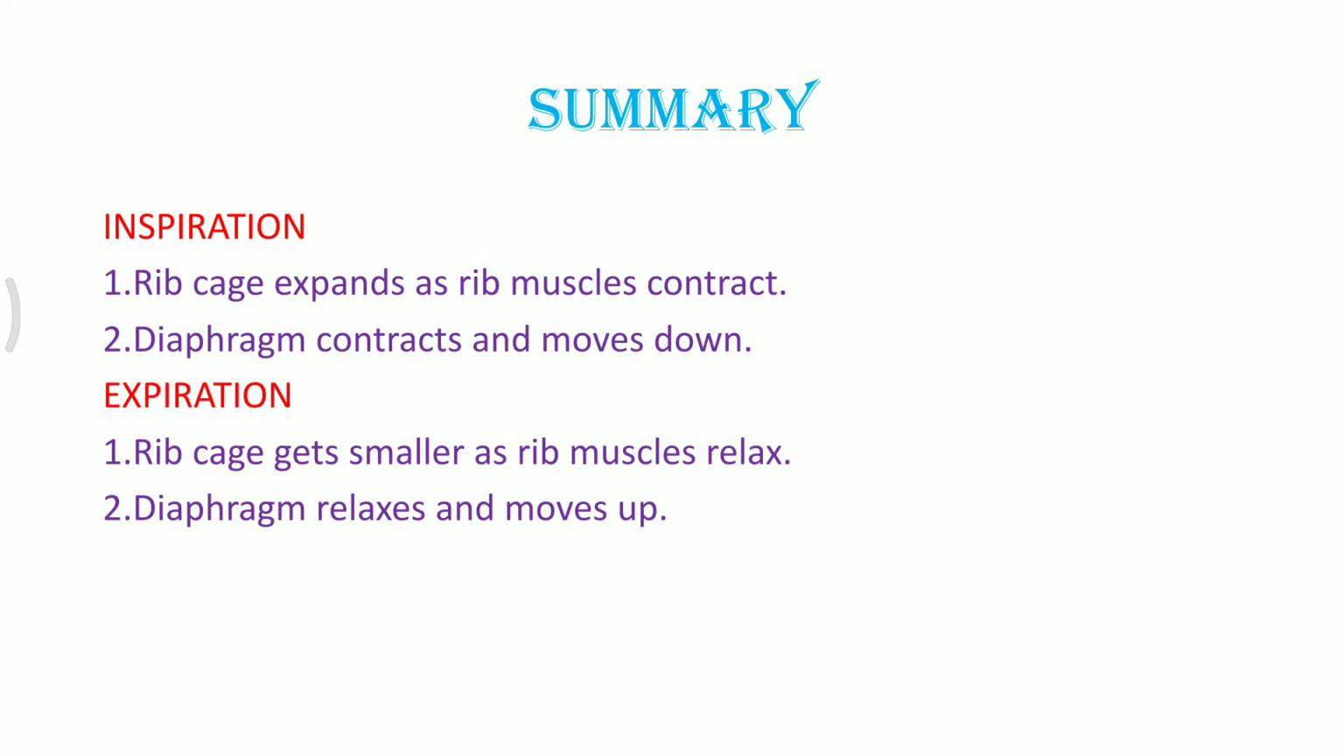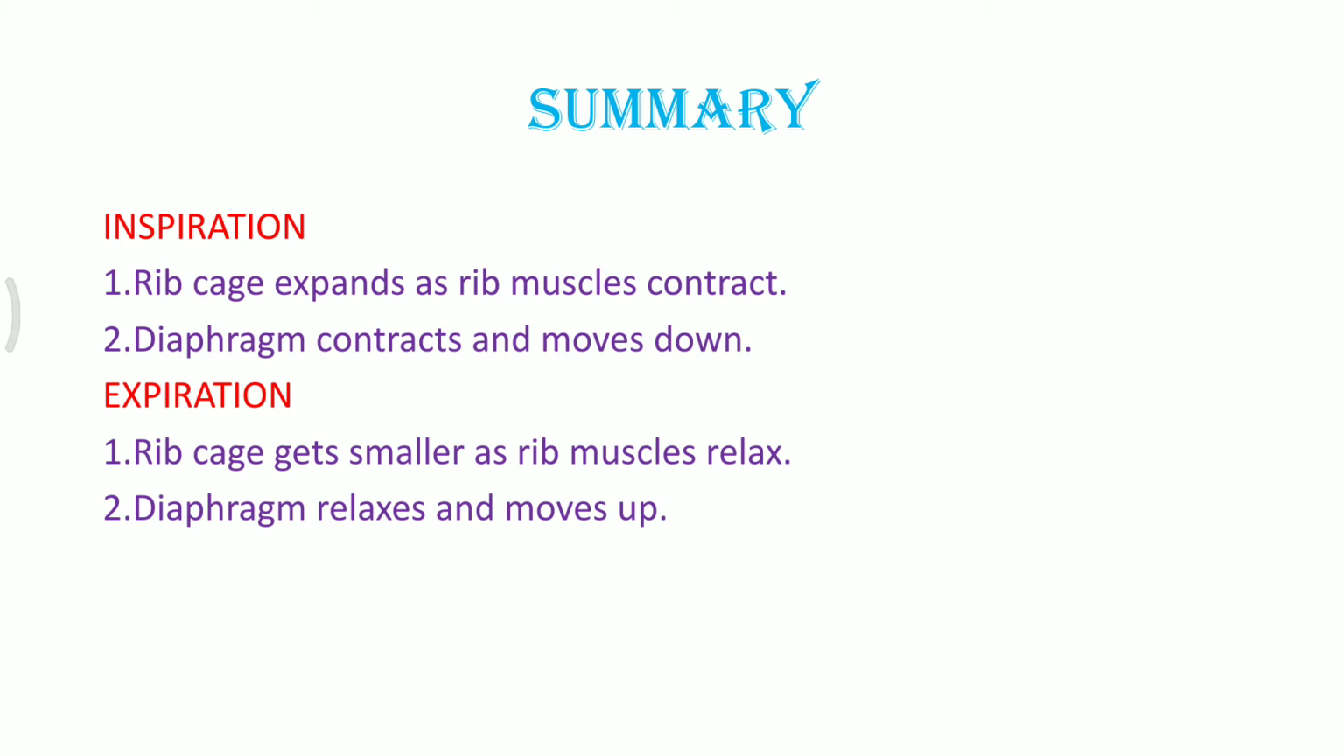If we just want to summarize it in simple words, first thing is the rib cage, it expands as the rib muscles, that is the intercostal muscles, external intercostal muscles, they contract. Second thing is the diaphragm, it contracts and moves down. It loses its dome shaped, C shaped structure and it becomes flattened in the inspiration process.